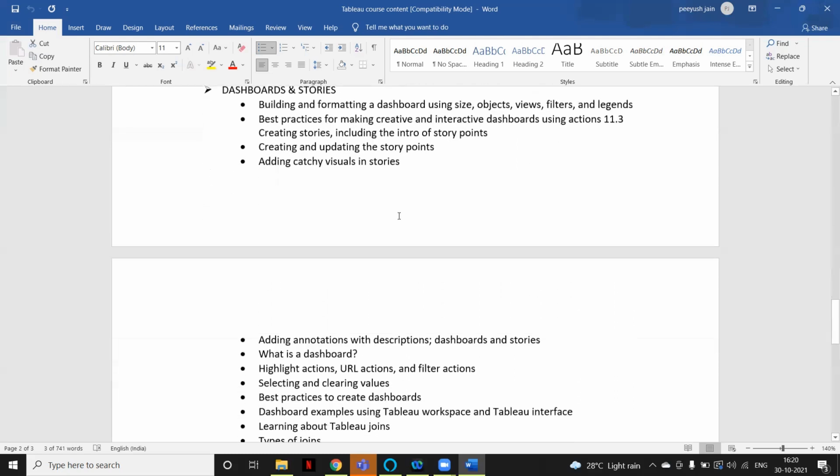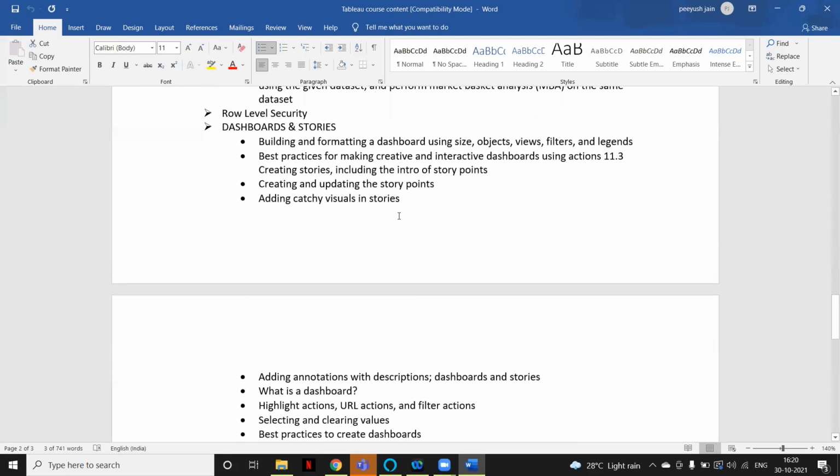Then we will work more on dashboards: what the best practices are to create a dashboard, and what things you should keep in mind so that the performance of your dashboard is not impacted.